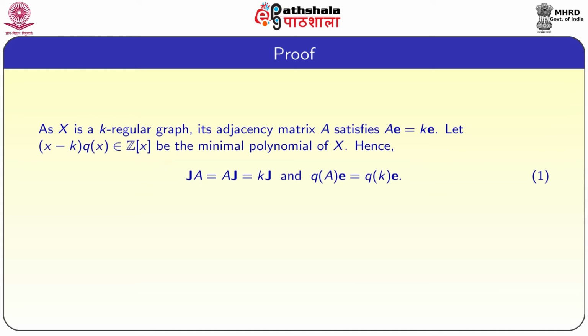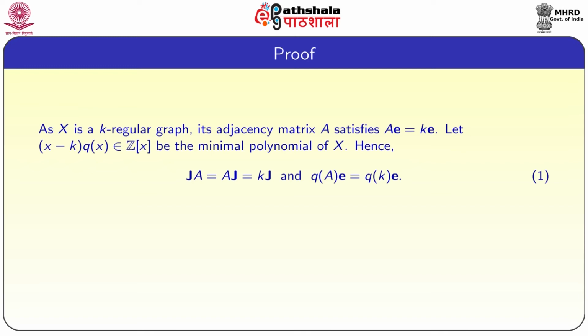Let (x minus k) q(x) belong to Z[x] be the minimal polynomial of X. Hence JA is equal to AJ is equal to kJ. It is easy to show that a graph is regular if and only if JA is equal to AJ. Since A is the adjacency matrix of a regular graph, each row has the same number of ones, and here it is k-regular.